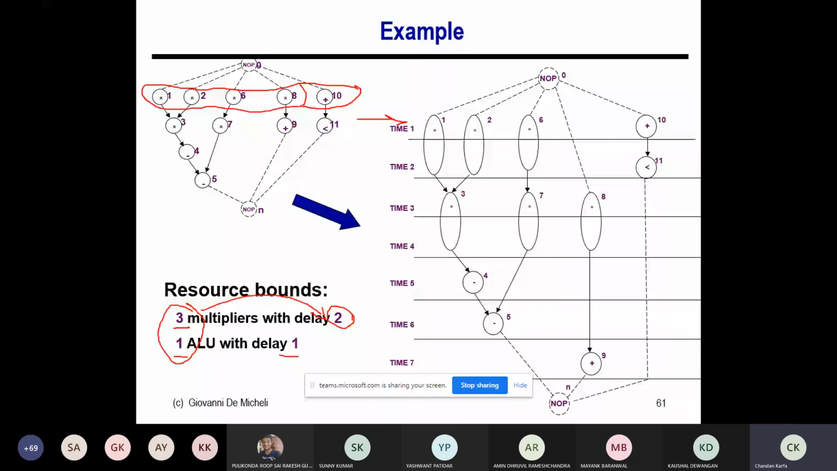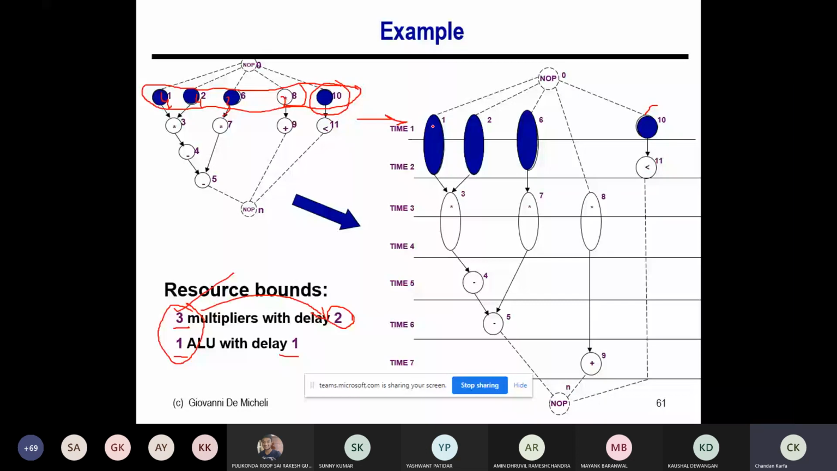This node has priority 4, this is 4, this is 3, this is 2, so I should select 1, 2 and 6, right? I should select 1, 2 and 6 for the multiplier, and I am going to schedule them here. Then for the adder, only one ALU operation is available, which is 10, and I am going to schedule it here. So in time step 1, I have scheduled operations 1, 2, 6 and 10, and these are all multiplier, and that was adder, right?